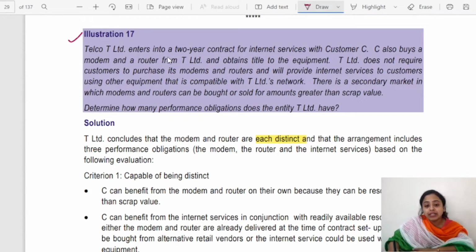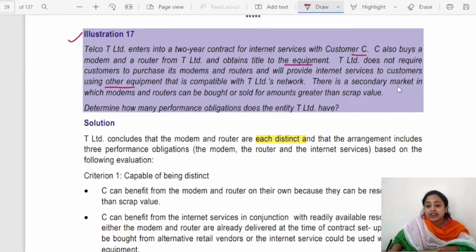Telco T Limited enters into a 2-year contract for internet service with customer C. C also buys a modem and a router from T Limited and obtains title to the equipment. We have gone through this same example in the notes as well. T does not require the customer to purchase its modem and router and will provide internet services to the customer using other equipment that is compatible with T Limited's network.